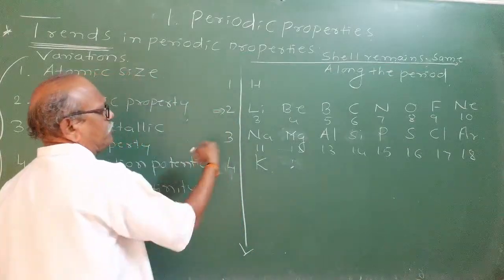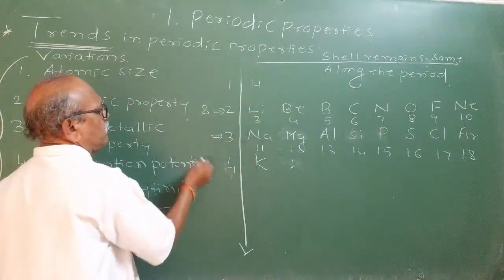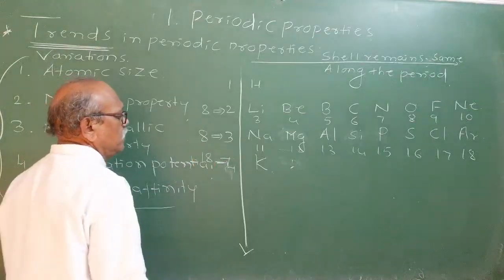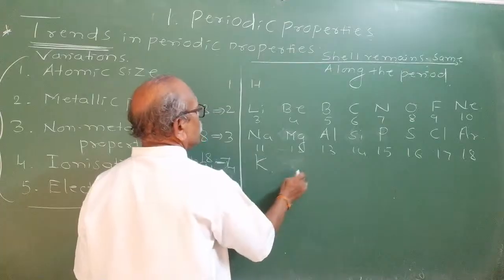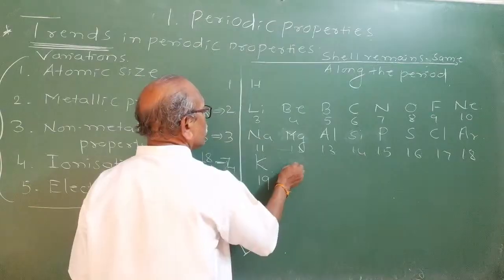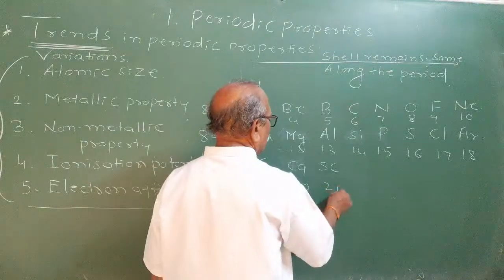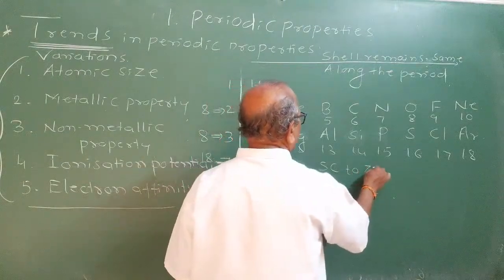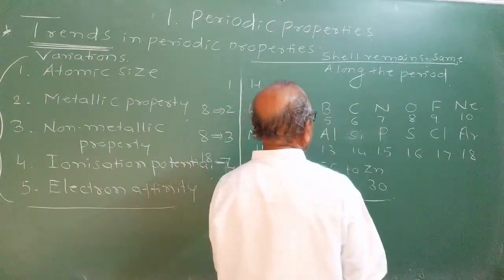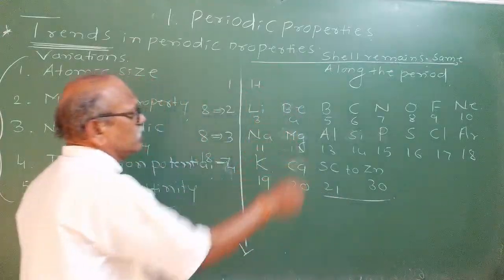Second period is a short period of how many elements? 8. Third period is a short period of how many elements? 8. And fourth period is a long period of 18 elements. Because after potassium atomic number 19, you have got calcium atomic number 20. Then comes scandium atomic number 21 to zinc atomic number 30, transition elements. Are you getting me? So then again 13th group starts here.